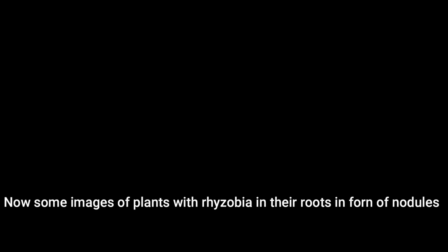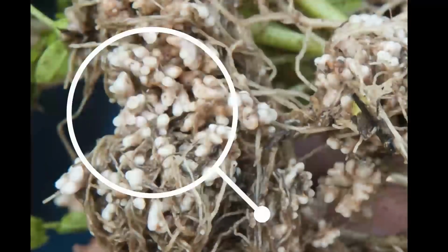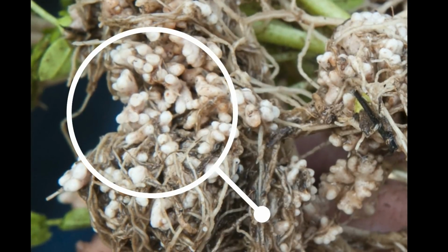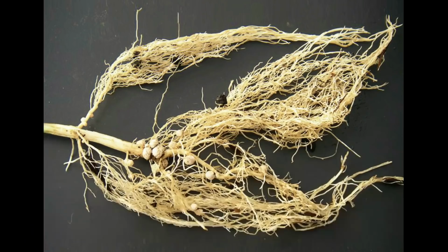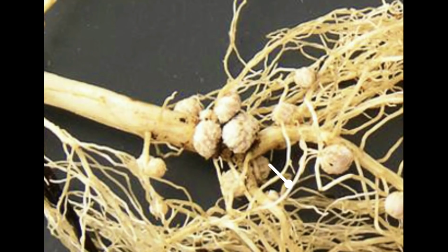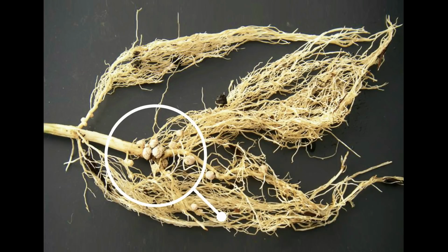Now, some images of plants with rhizobia in their roots in the form of nodules. In this image, the rhizobia is present in the root nodules. We can easily spot them as swelling circular shapes on roots. This is the image of a soybean root. We can see clearly the circular swelling on the root, which contains rhizobia.